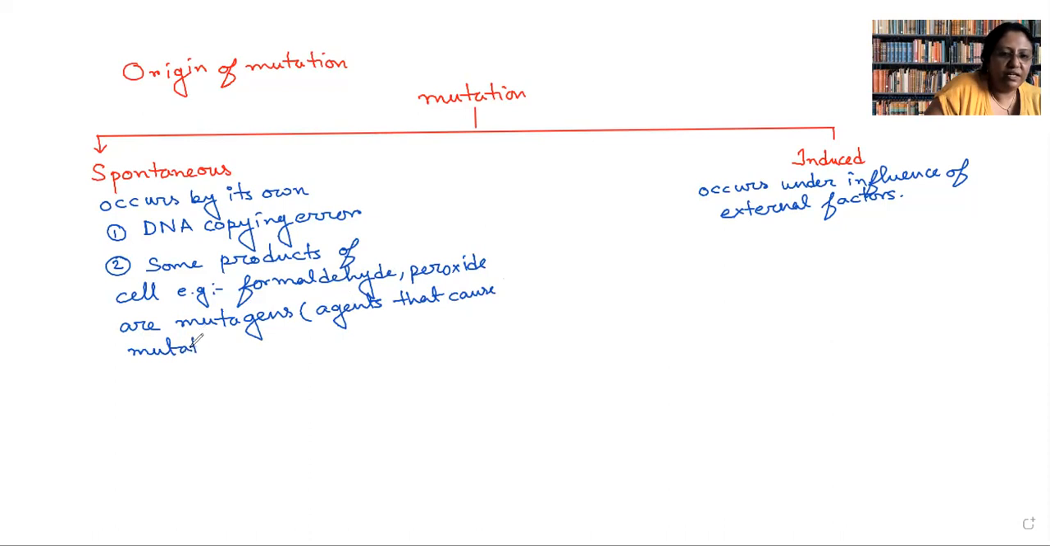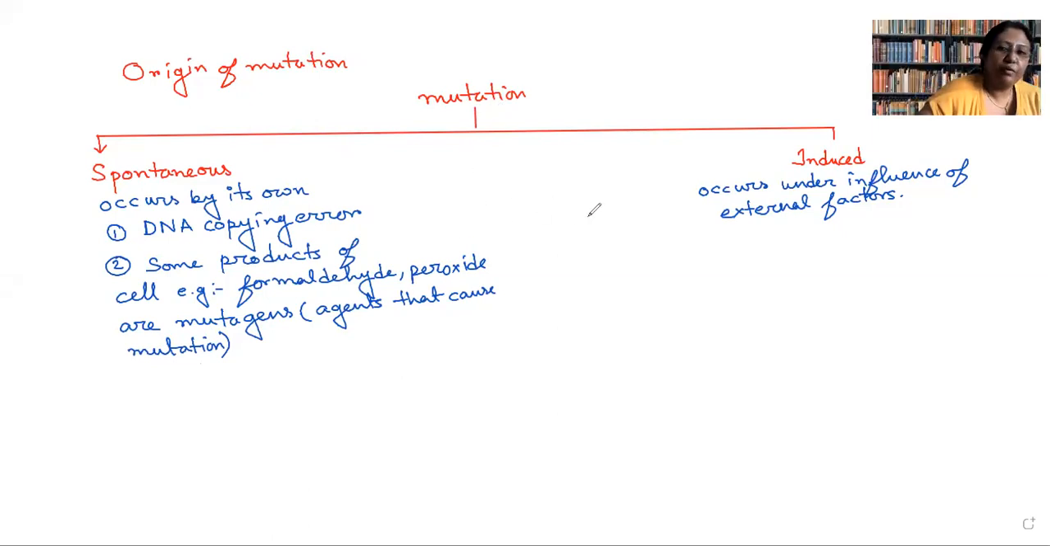So whenever there is any agent which causes mutation, we call it a mutagen. So obviously you may ask, ma'am, in this case some chemicals are there, but they are produced by the cell. We are not providing it from somewhere outside. That's why they can be considered as spontaneous mutation. Understood, class? Is it clear? Yes, ma'am.